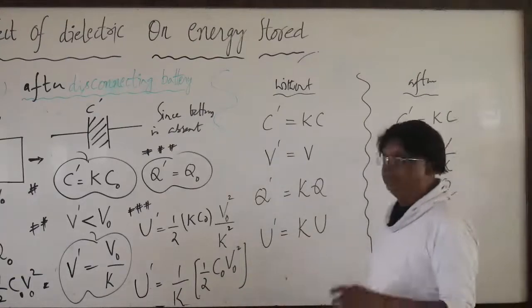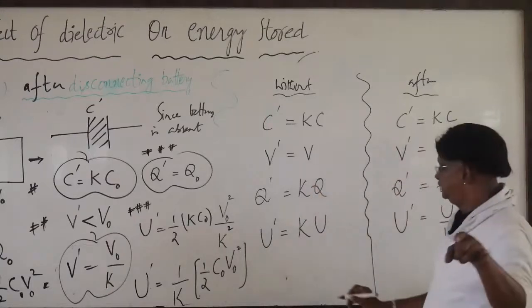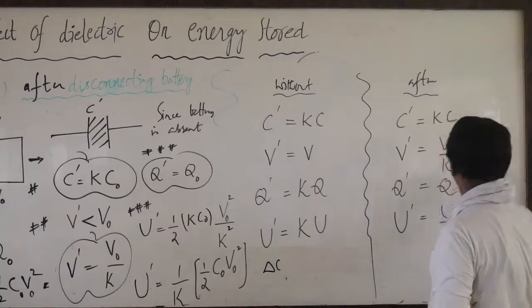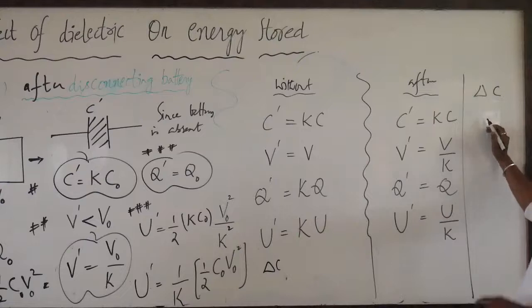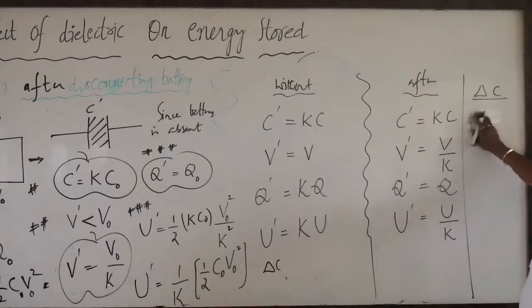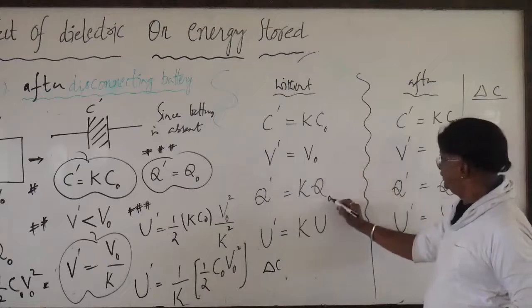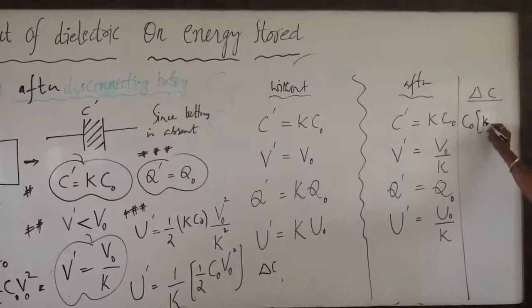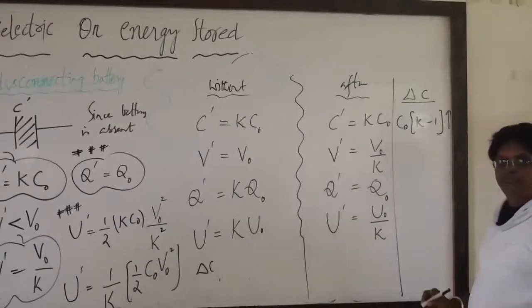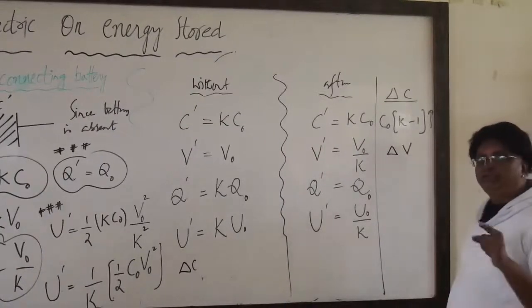Suppose in all these cases, we can calculate delta C. In both the cases delta C is C naught times K minus 1, with C naught, V naught, Q naught as the initial values. This is the increase. Then what about delta V?